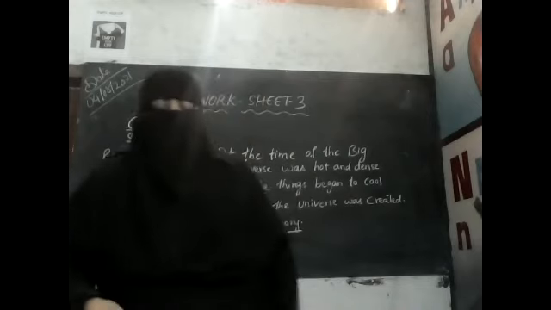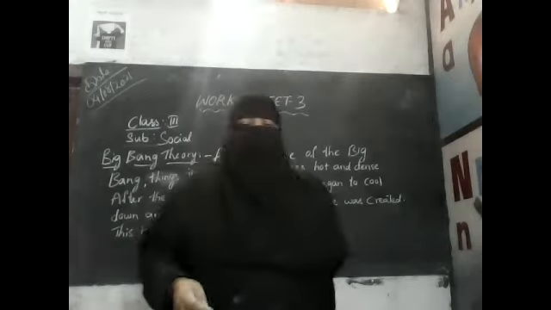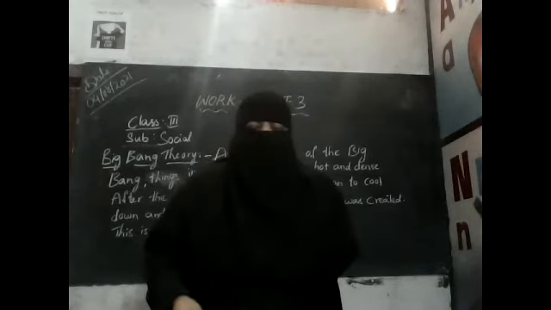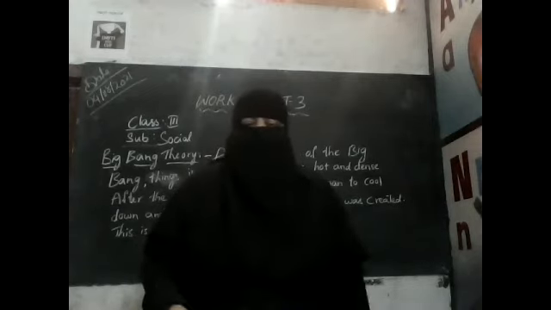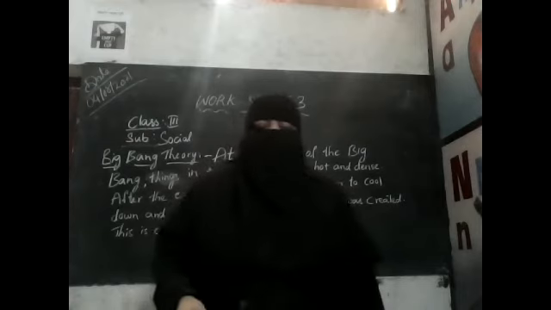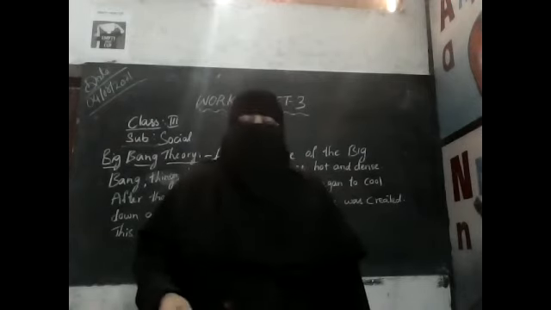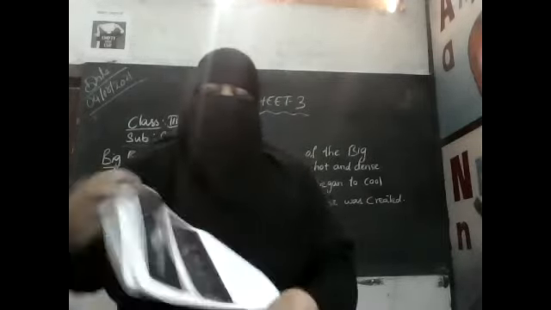What is Milky Way? In the Milky Way, we can find the sun, the earth, and the stars. The sun is a huge star. We can call sun as a ball of fire. This is called as galaxy.